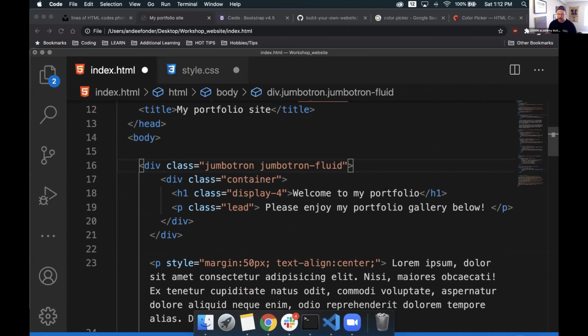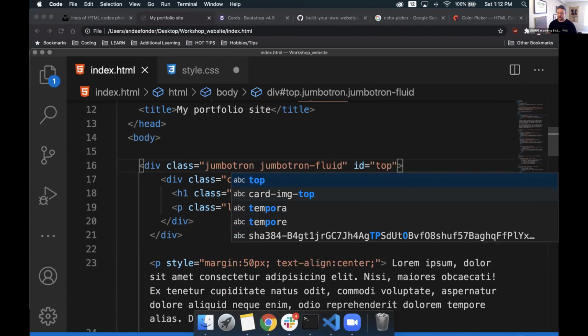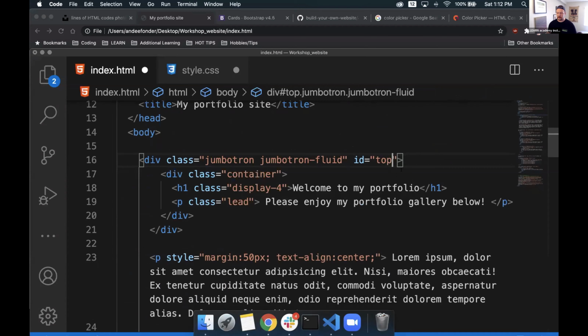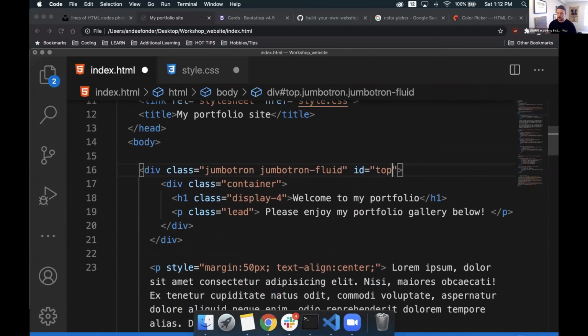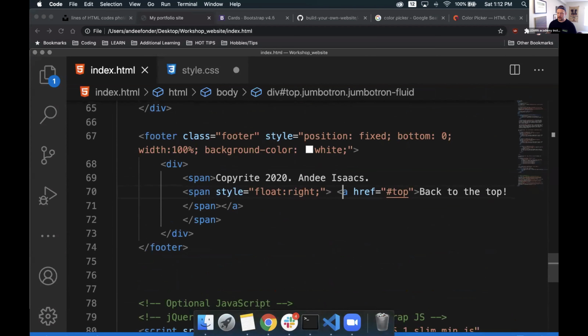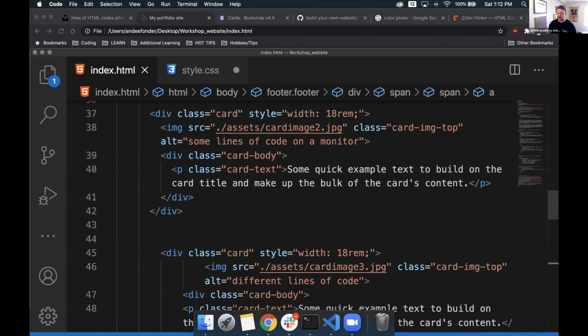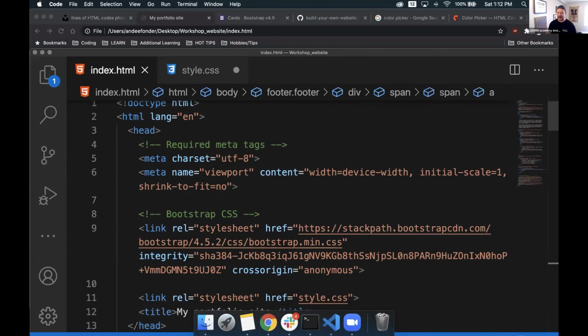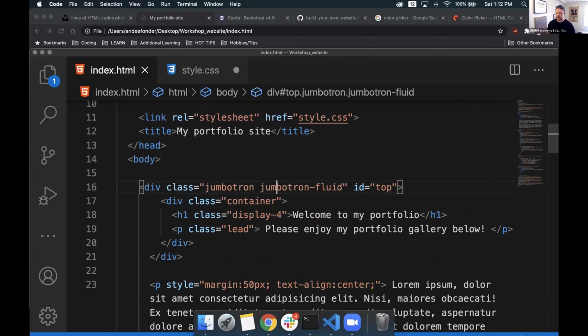So I can just jump inside of the div class of the Jumbotron, right after the class, and add id equals quotation marks top. If I save this new code, we can go back down and double check our href is targeting this ID of top, which is found all the way up here on the Jumbotron.